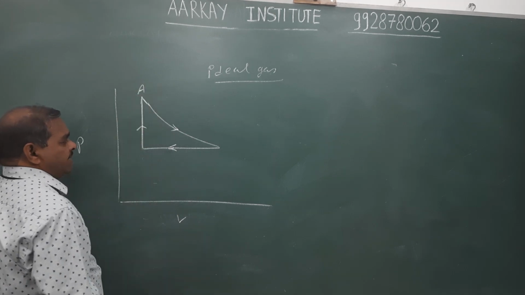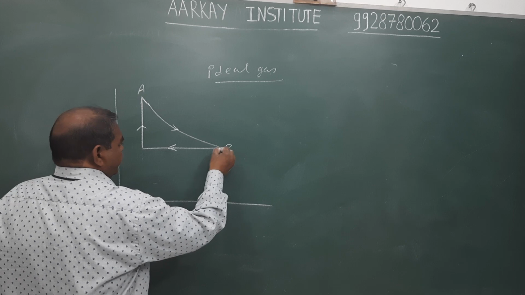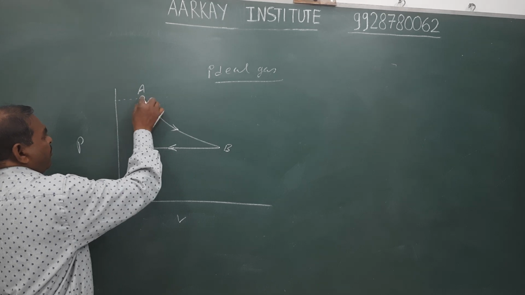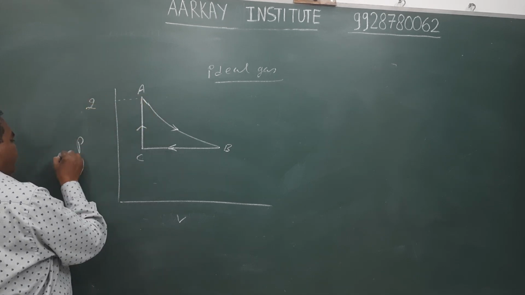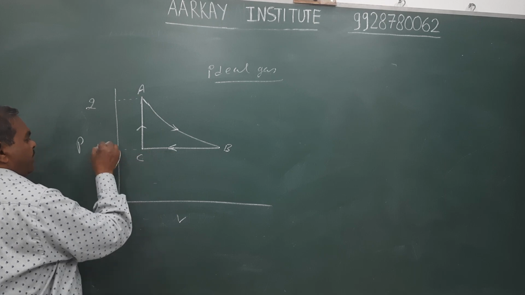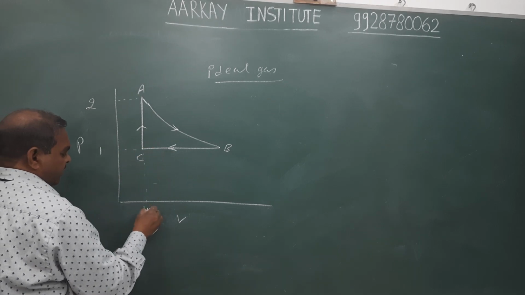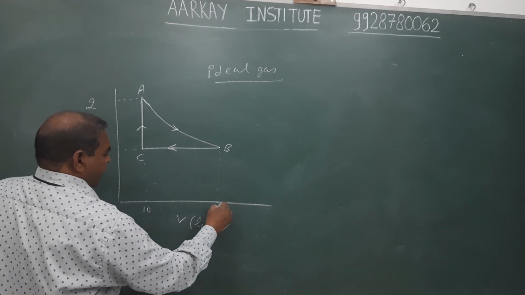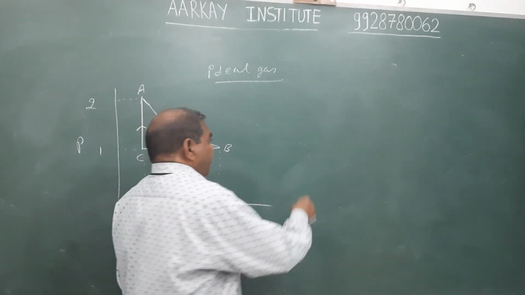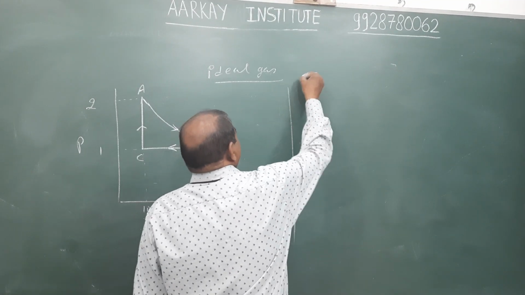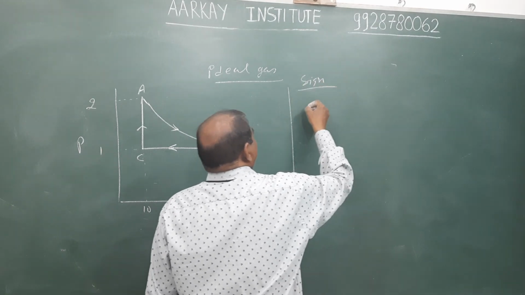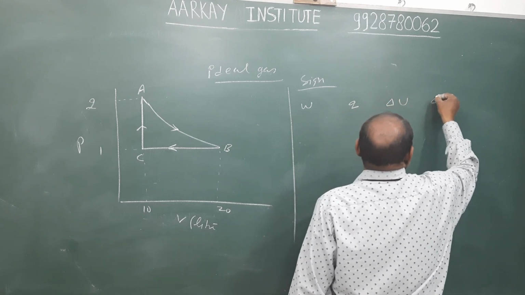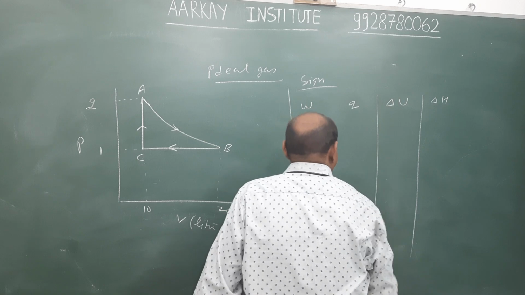The initial state of the gas is A. At this point, the state of the gas is B. At this point is C. The pressure at point A is 2 atm and the pressure at point C is 1 atm, and the volume of this gas is 10 liter and the volume at point B is 20 liter. Write the sign of work, exchange of heat energy, change in internal energy as well as change in enthalpy in the following process.